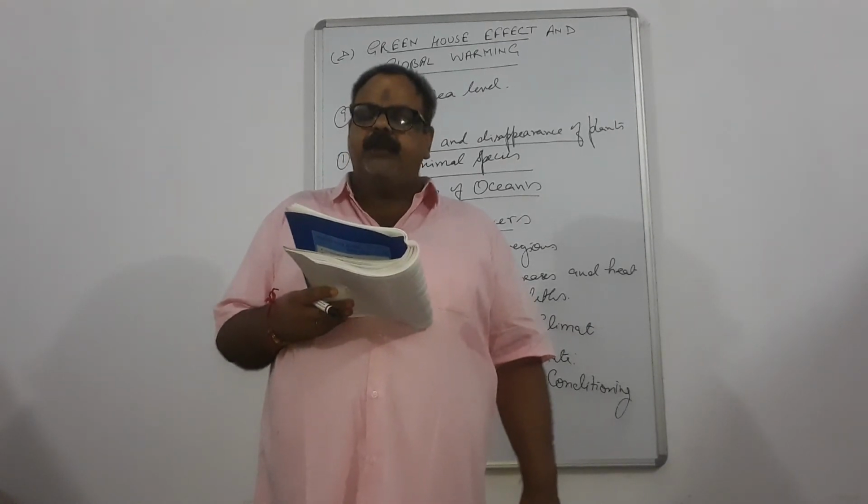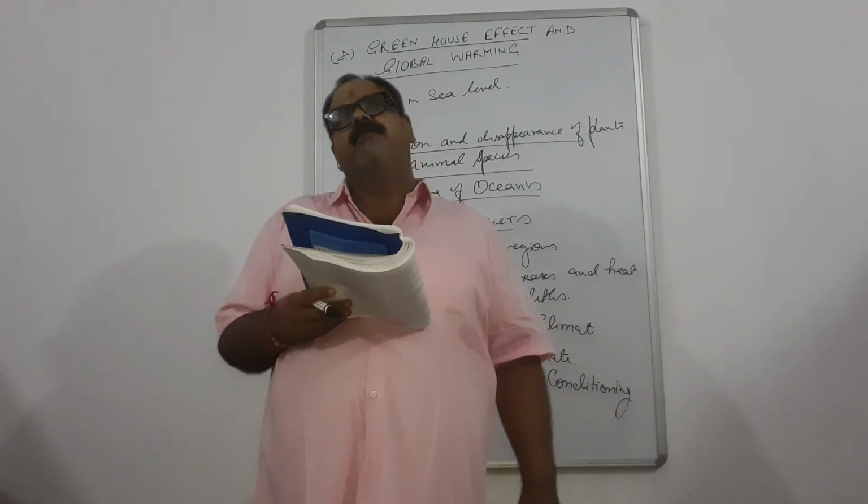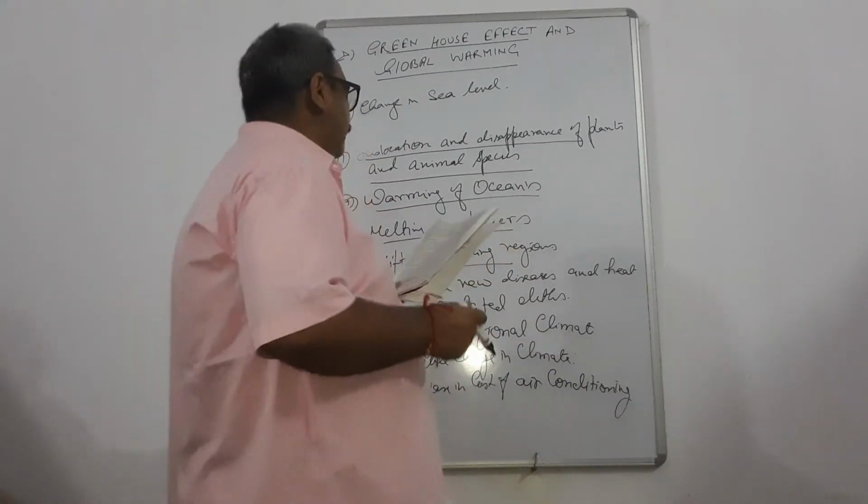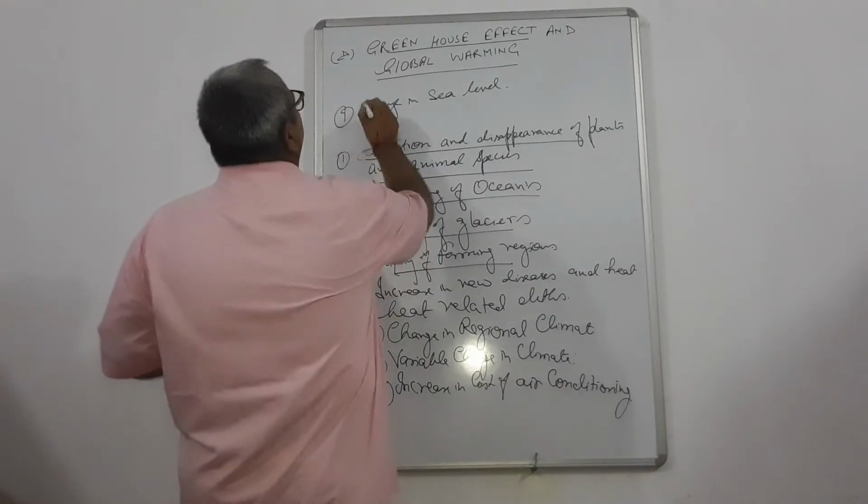Number one, educating children to live a sustainable lifestyle is a very important point.